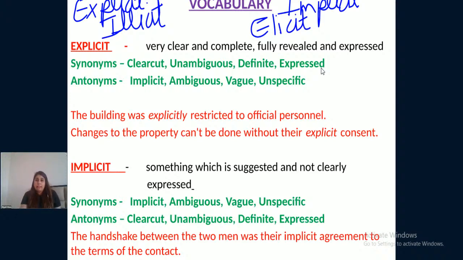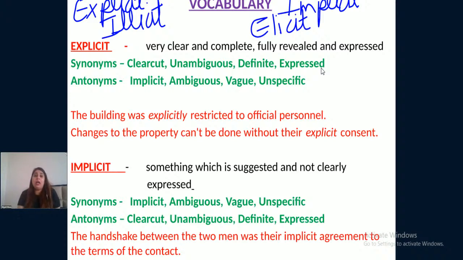Now, first let us consider explicit. Explicit means explained, which means very clear and complete, which means fully revealed and expressed. That means if I write a sentence, it is fully clear to you. If I say, you should sit on the 3rd seat, so it is fully explained that your seat is assigned 3rd number, right? So explicit is very clear, complete, totally explained, fully revealed, and expressed.